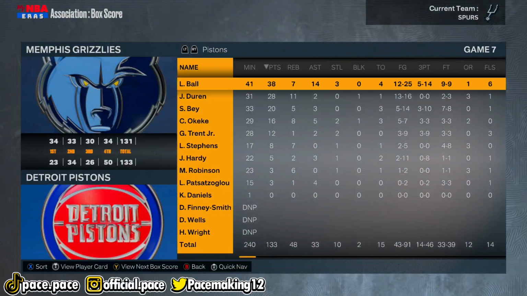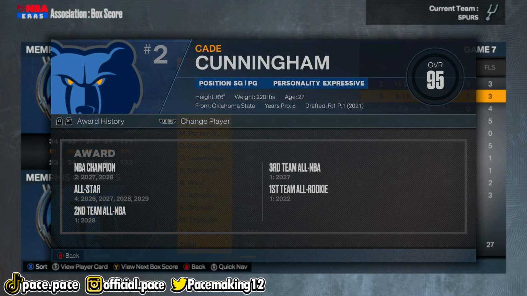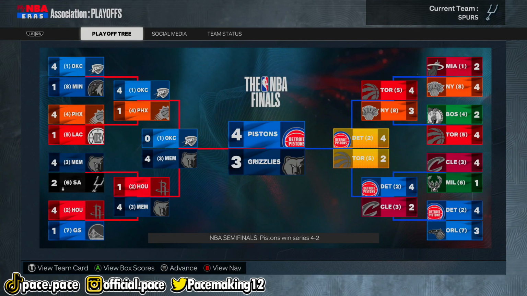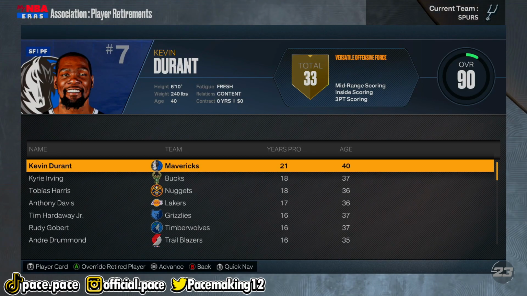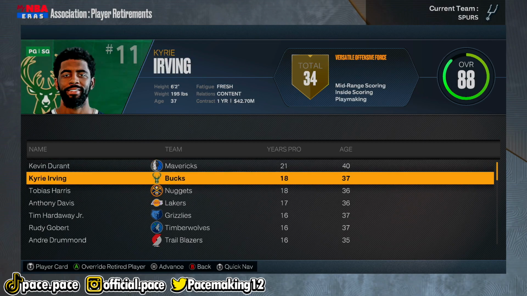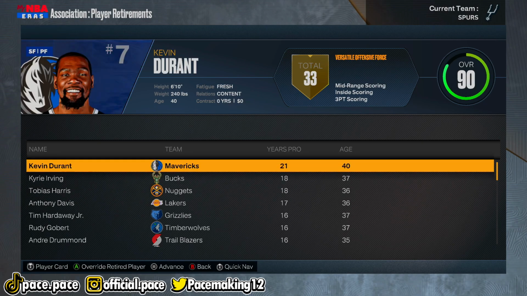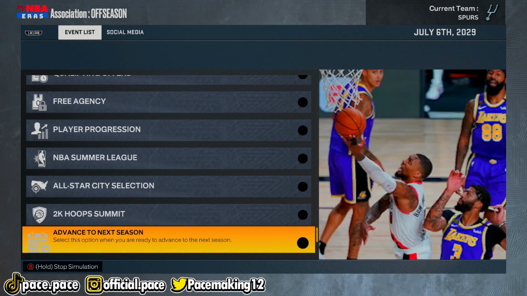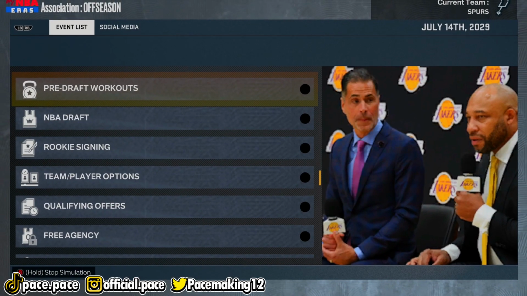Oh wait, I just realized Cade Cunningham, he left the Pistons and then lost to his previous team in the finals. That is actually really unfortunate for Cade because he should not have left. And KD and Kyrie and AD all ended up retiring this season. The rest of them, I mean, they are also good players, but they're not elite Hall of Famers. I'm just not even going to mention those guys.